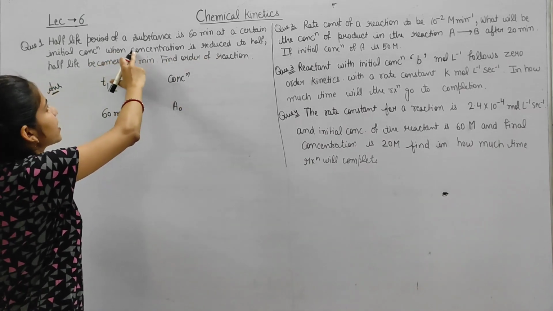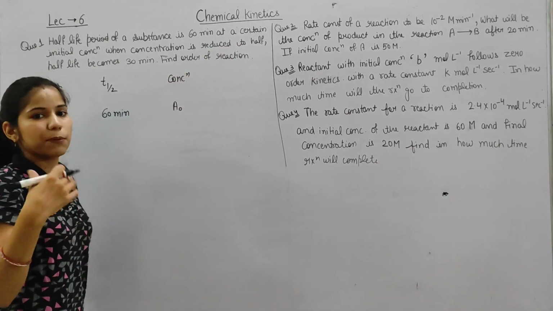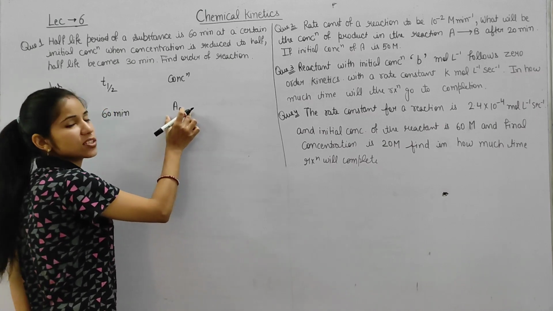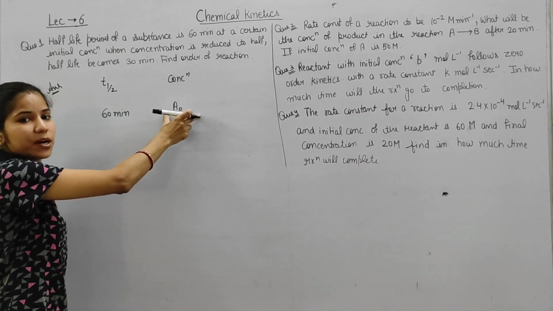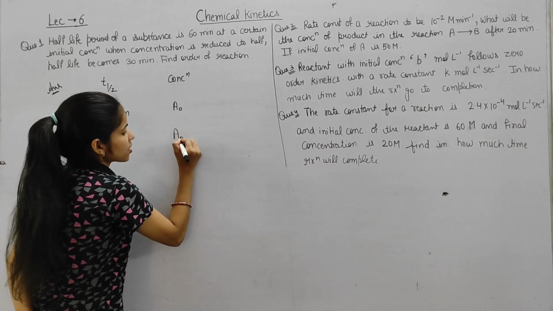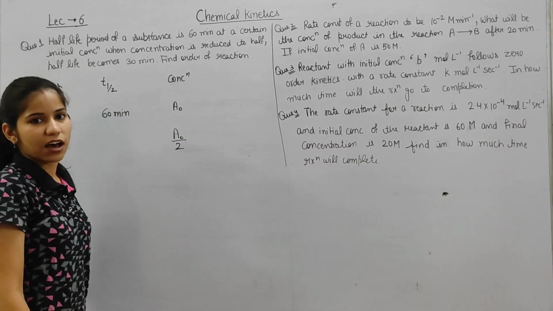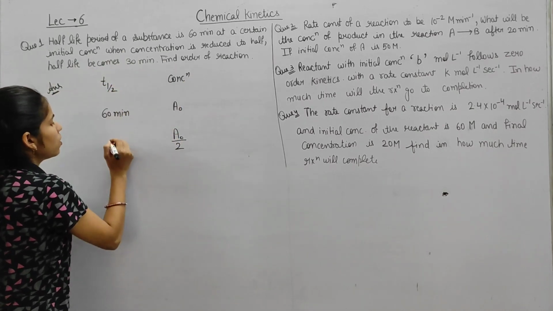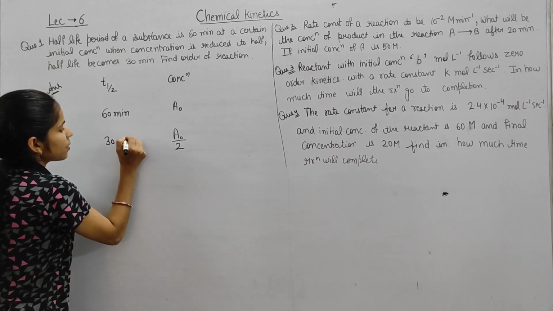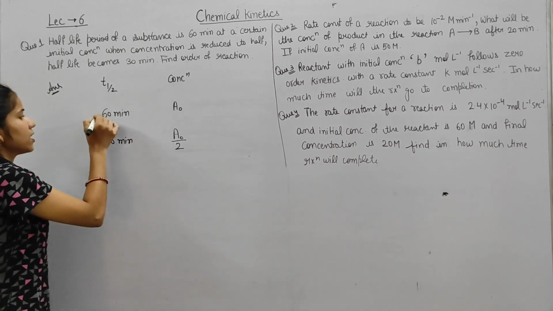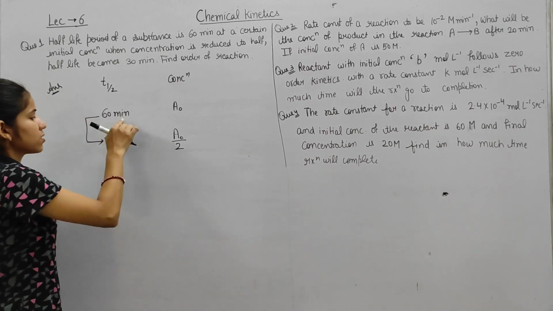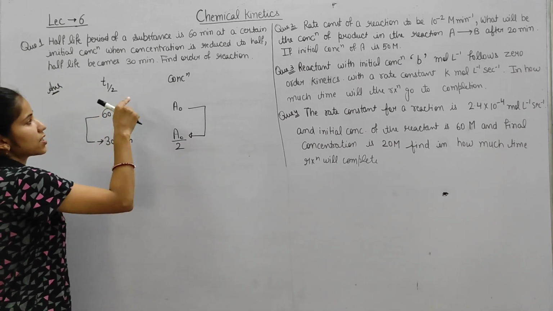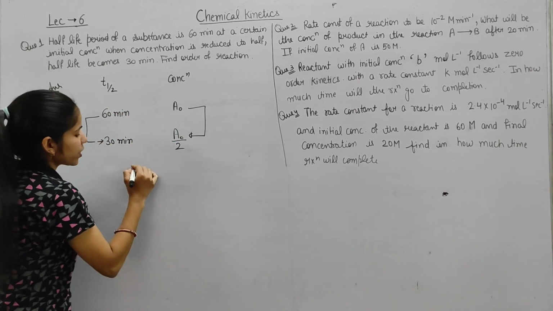When the concentration is reduced to half, now what happened here? Our concentration after some time has become half. This is the initial concentration which we assumed at the start, then after some time we have half. In how much time? Half life becomes 30 minutes. Now our half life is 30 minutes. So this is also half of the initial, and from this T half life is directly proportional to A naught.